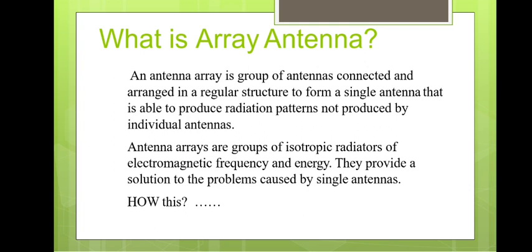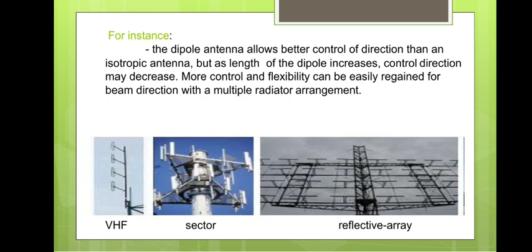So how does it actually happen? Just take for instance this array antenna, which is used for the VHF frequency. There are four elements. To understand, the dipole antenna allows better control of direction than an isotropic antenna, but as the length of the dipole increases, the control of direction may decrease.